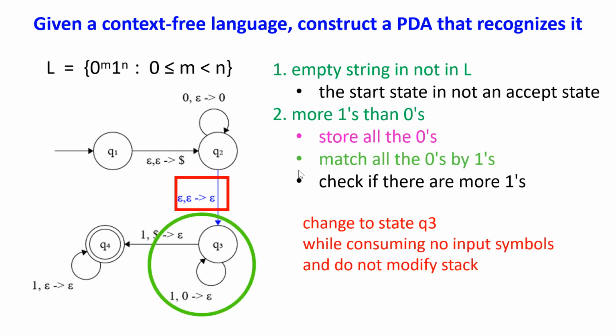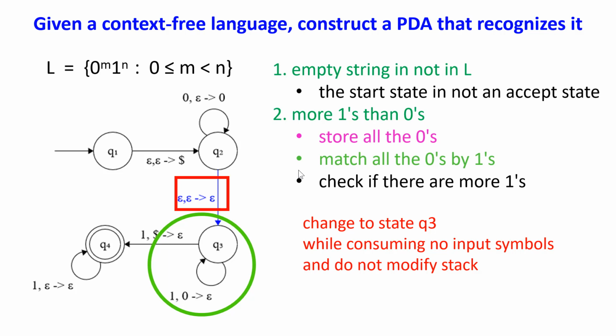Then we will match all the zeros by ones. Notice this transition from Q2 to Q3. It changes state from Q2 to Q3 while consuming no input symbols and does not modify the stack. And the transitions on Q3 are doing the job of matching all the zeros by ones. Every time the machine reads a 1 from the input string, it will pop a 0 from the stack. Now we have matched all the zeros by ones.